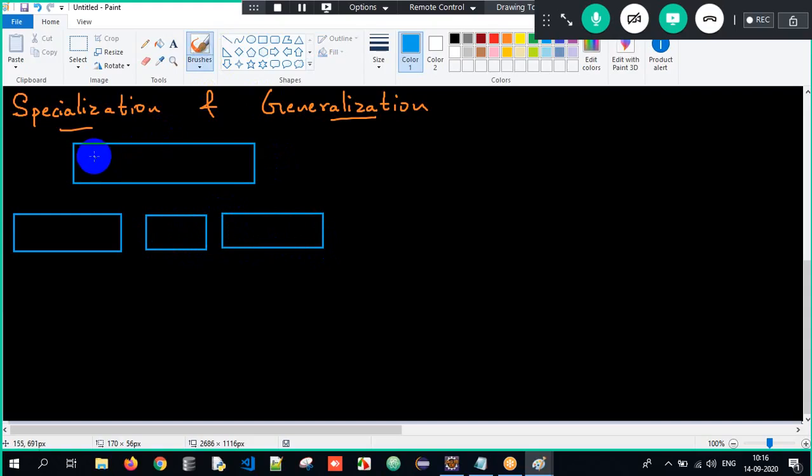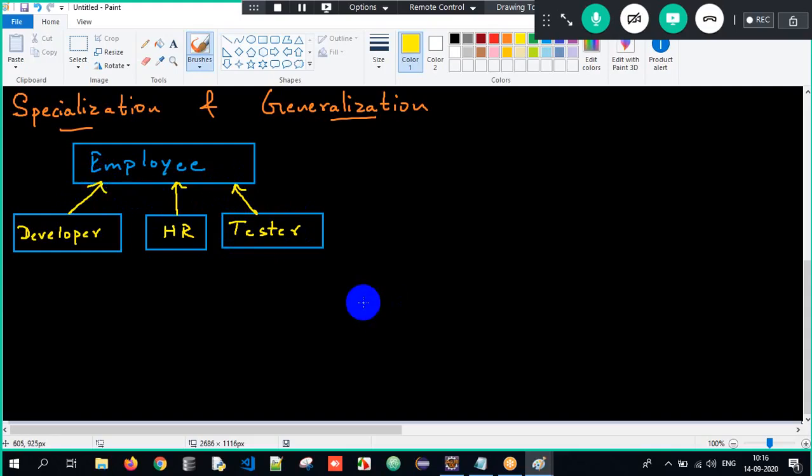I have a class called Employee, and this Employee class has three subclasses: one is the Developer class, one is the HR class, and the other one is the Tester class. Employee is the superclass; Developer, HR, and Tester are the subclasses here. Do you all agree with this, guys?